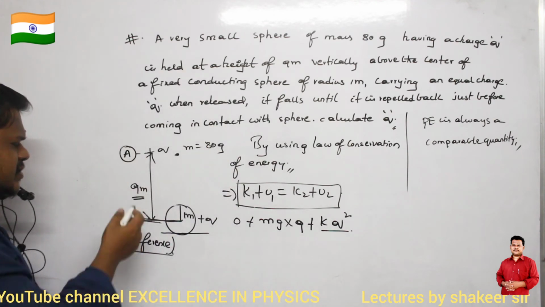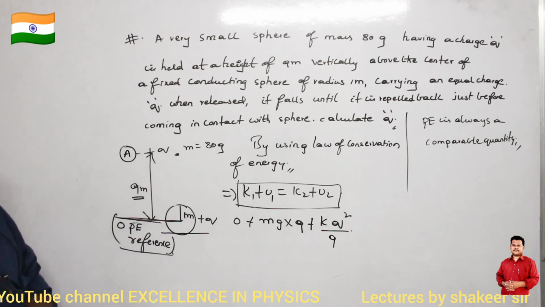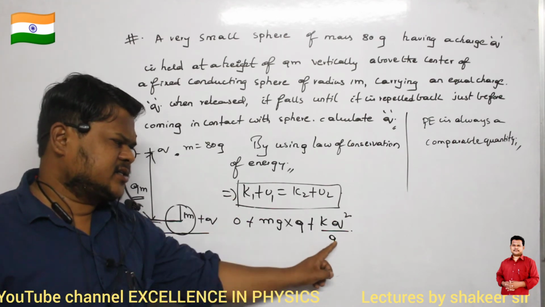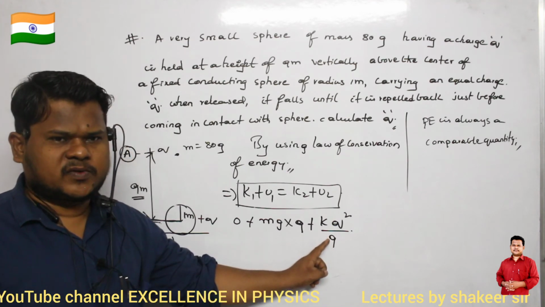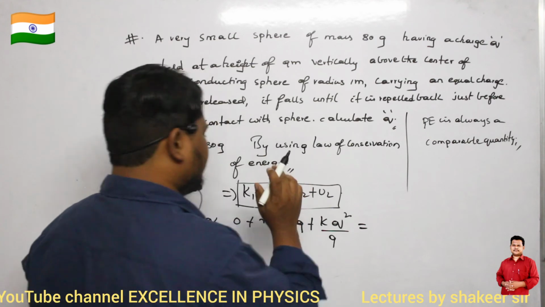R means the distance between them. Distance between them is how much? 9. Clear? So this completes my initial energy. Initial kinetic energy is 0 and initial potential energy is this much. Okay? Now can you say, how can I calculate the final kinetic energy?